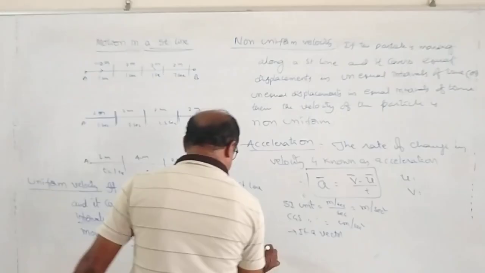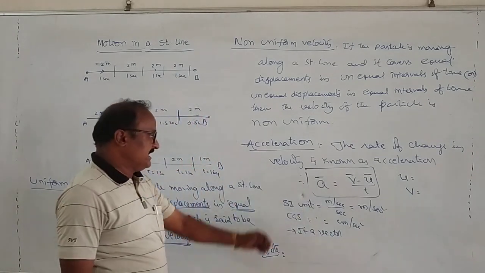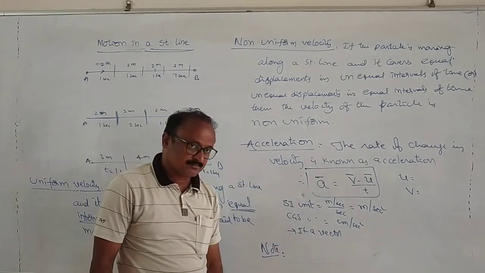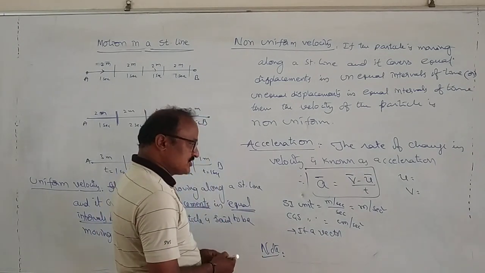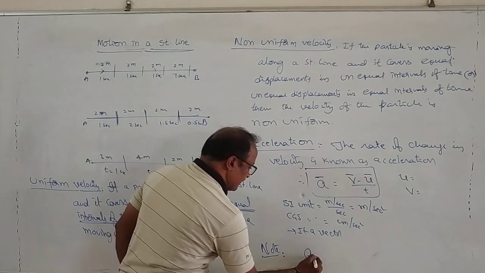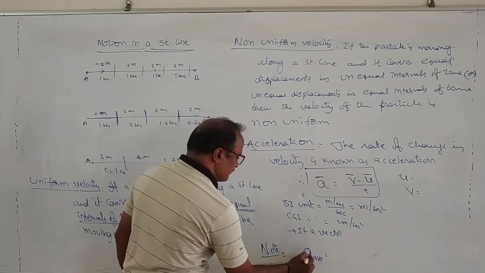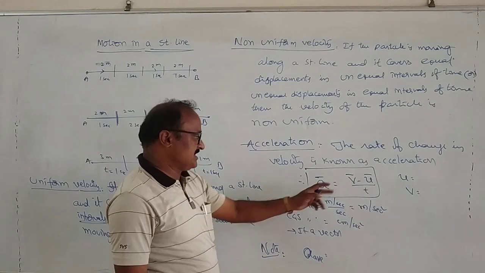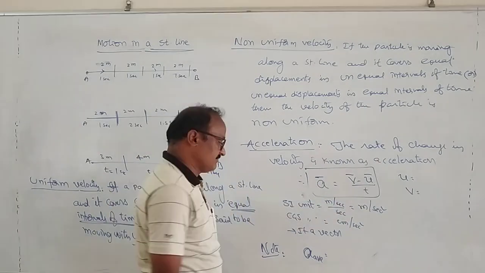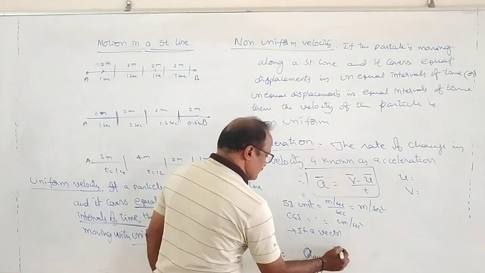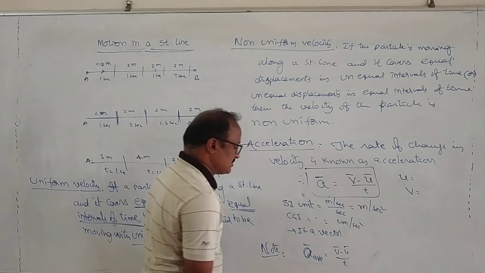Remember one more point. It is a general form of acceleration. How do we define average acceleration and also instantaneous acceleration? Average acceleration, a average, is equal to changing velocity by time, that means (v bar minus u bar) by t.